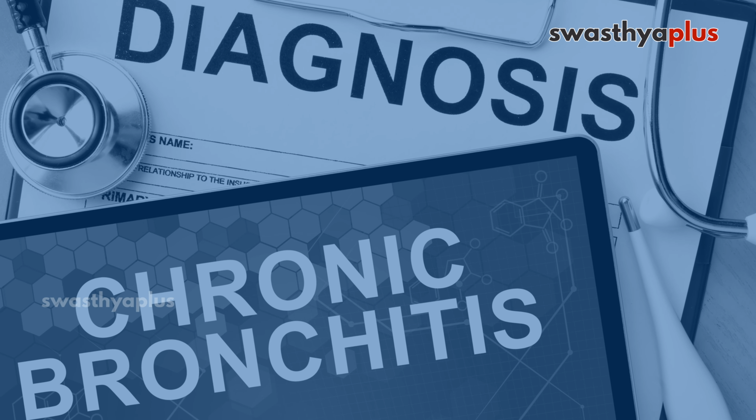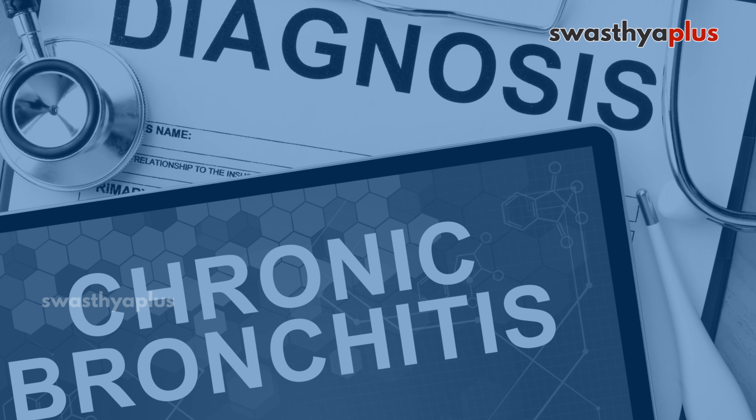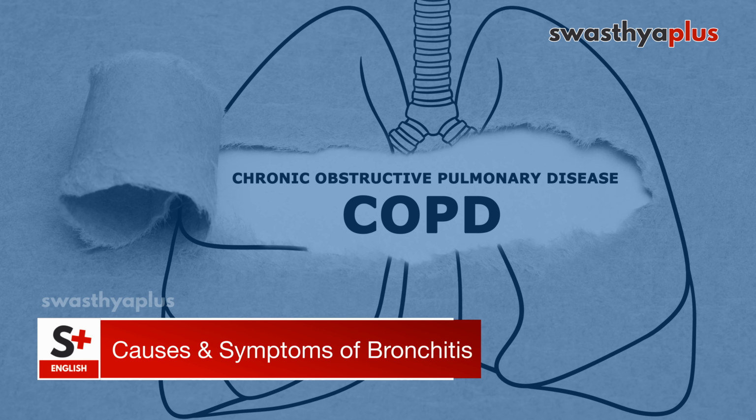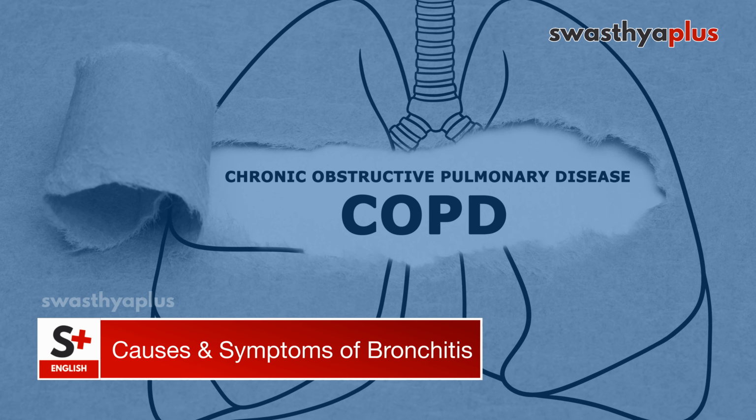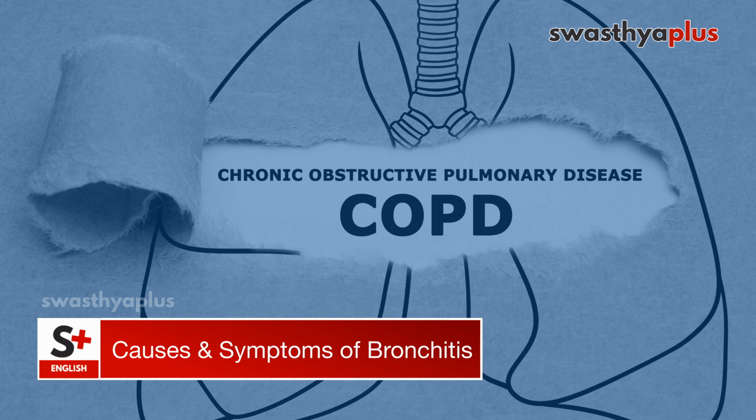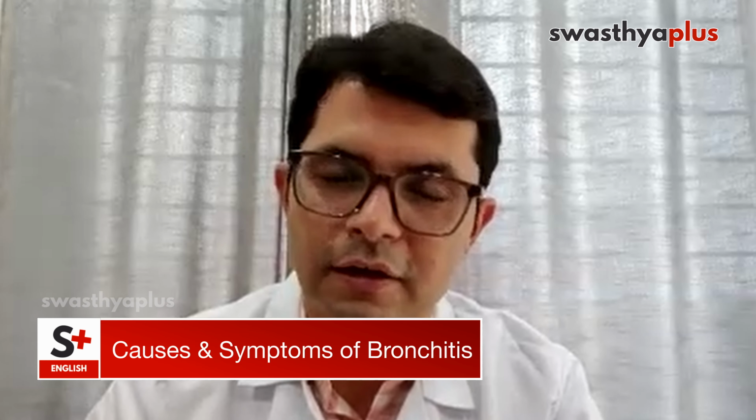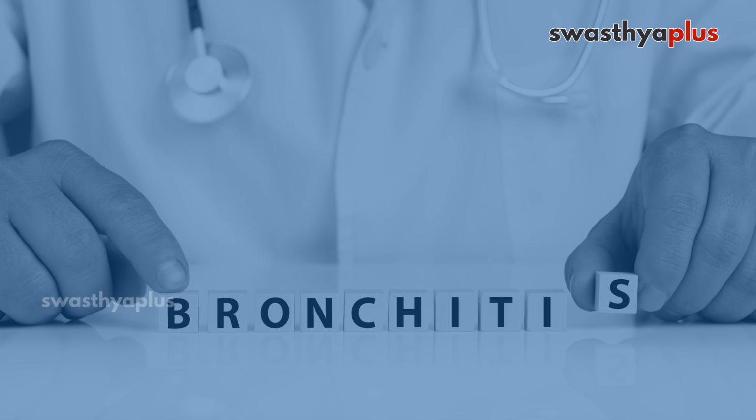Bronchitis is of two types, acute and chronic. In acute cases, it is usually a viral infection or sudden exposure to fumes, dust, or irritants. In chronic, the cough is persistent for a long time, for months. We all know that COPD has one type of patients who are chronic bronchitis patients. Then in smokers, it is the leading cause, along with air pollution or occupational hazards. These are the causes of bronchitis and chronic bronchitis.